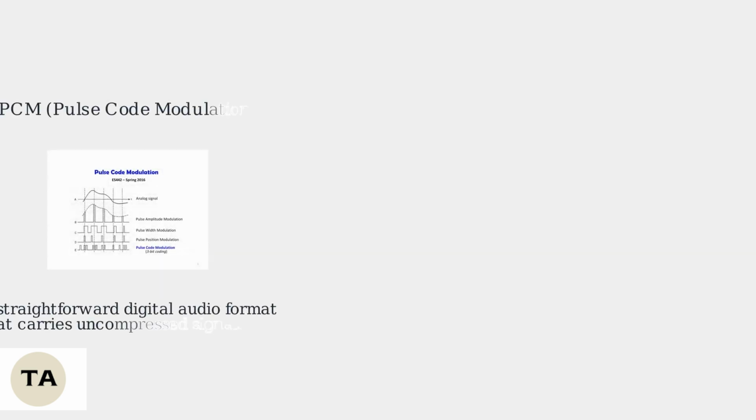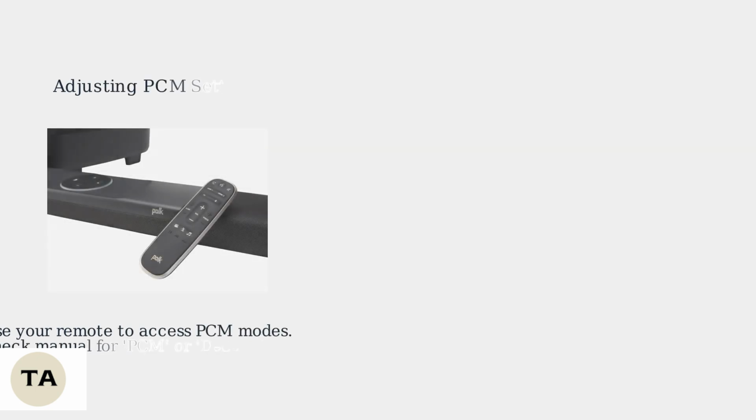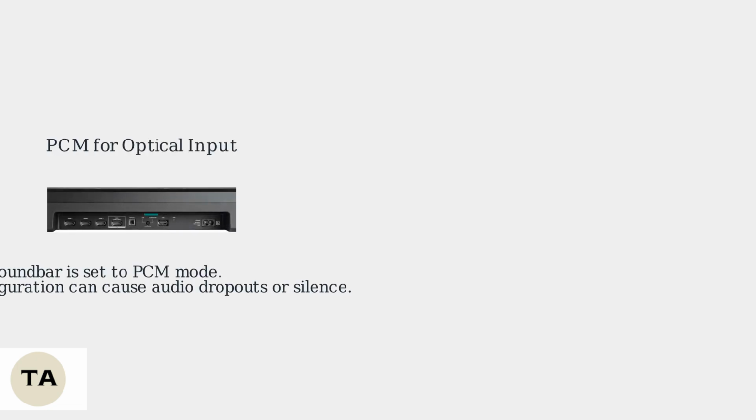PCM, or pulse code modulation, is a straightforward digital audio format that carries uncompressed signals for clear sound transmission. Some Polk soundbars have specific PCM modes. Use your remote to access these settings. Press Input, then Settings to toggle between PCM and decode modes for optical input. Make sure the soundbar is set to PCM or decode mode for optical input.